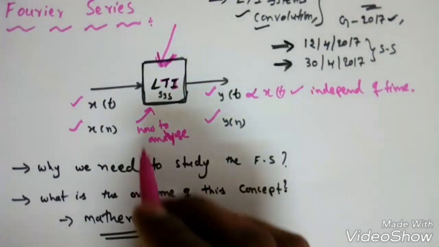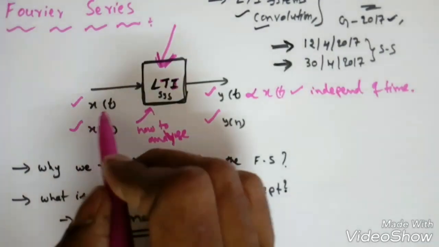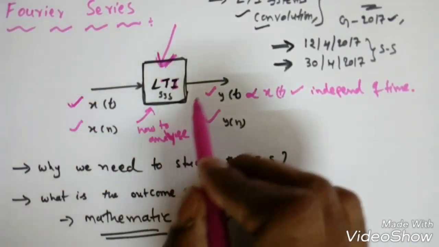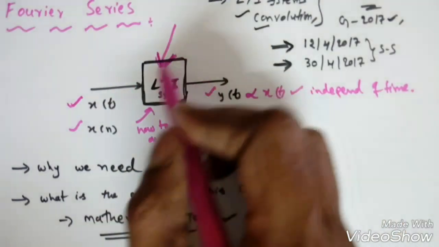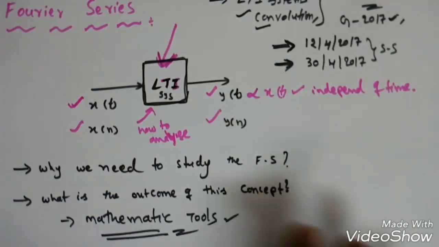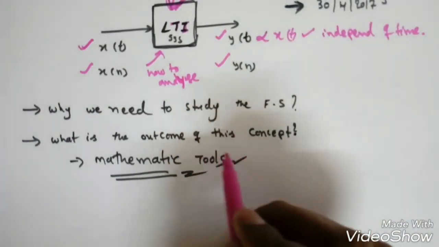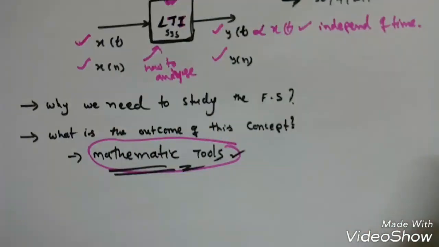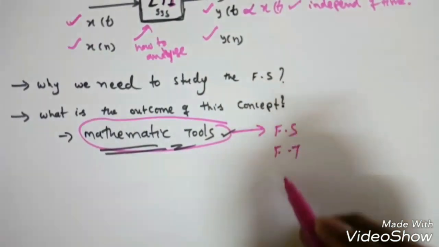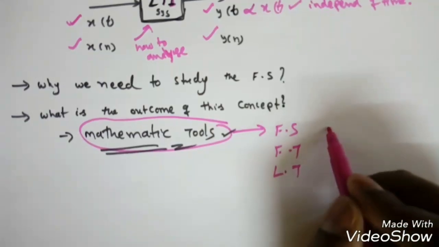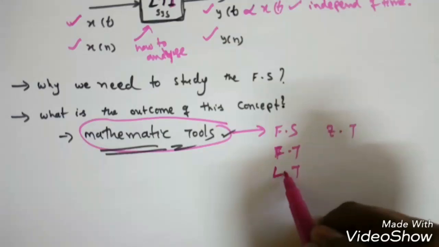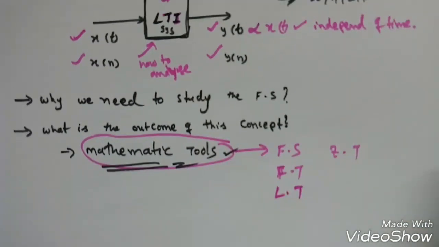What is the behavior if I give some sinusoidal signal or any step signal or any signal which is available in the physical domain? What is the output response depending on this LTI system response, or what is the analysis of this response? To do this analysis we need some mathematical tools, right? These mathematical tools are something like Fourier series, Fourier transforms, Laplace transform, Z transform, etc., right? These are the different mathematical tools to analyze the system performance or system response, right?